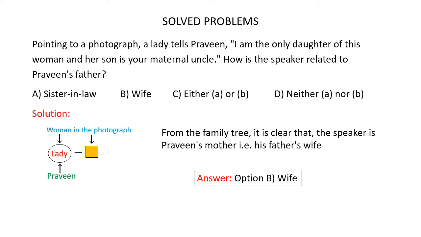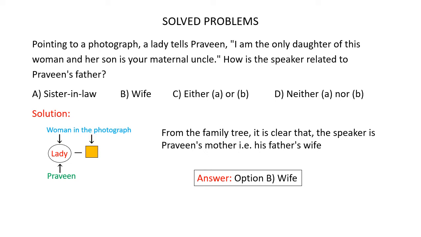So now that you have understood all this, start drawing the family tree for these relations. So now the lady tells Praveen, I am the only daughter of this woman. So the woman in the photograph has an only daughter who is none other than the lady. And her son is your maternal uncle. So the woman in the photograph has a son.